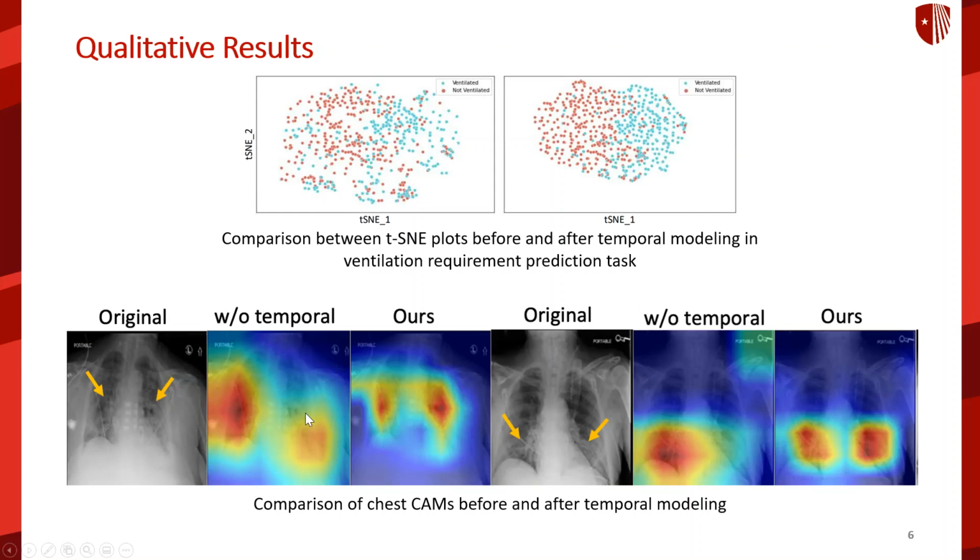Class activation maps were also generated before and after the inclusion of our temporal approach. Two examples have been shown here. On the left example, it can be seen that our model more precisely localizes attention to pathological infiltrates when compared with baseline CAMs. On the right example, we can see improved localization of model attention to bilateral infiltrates rather than